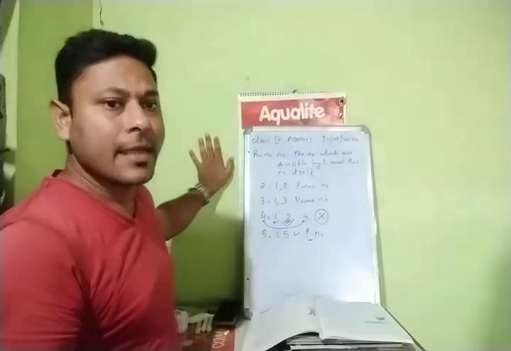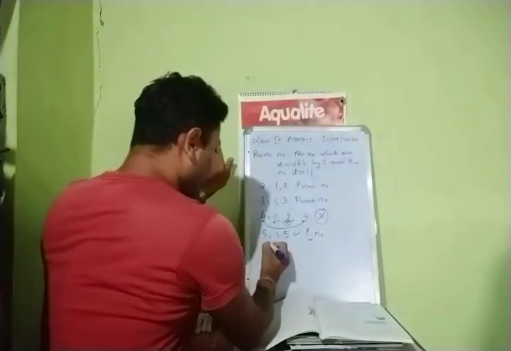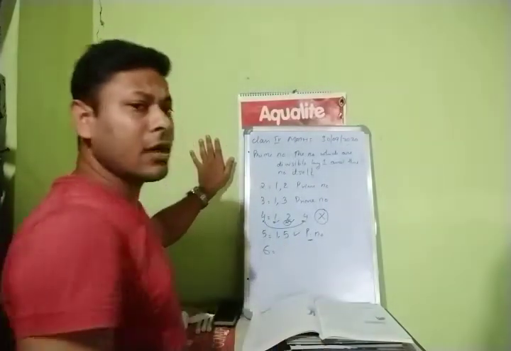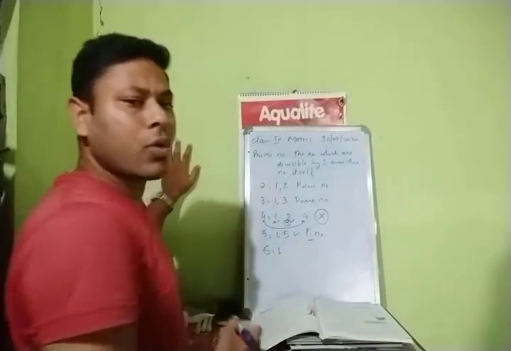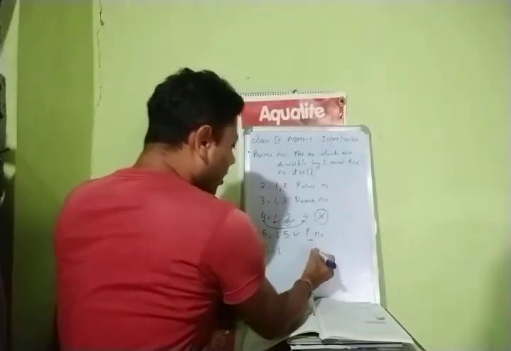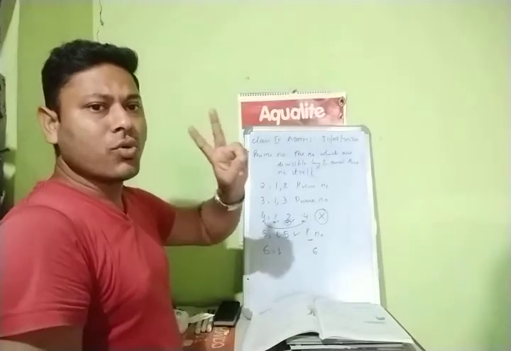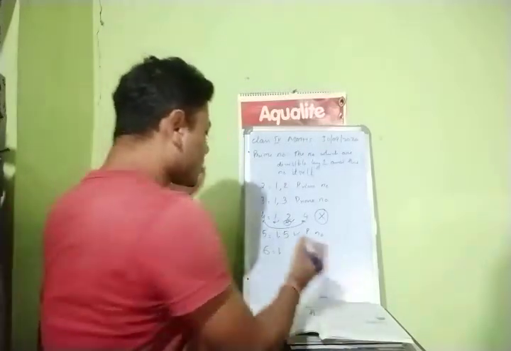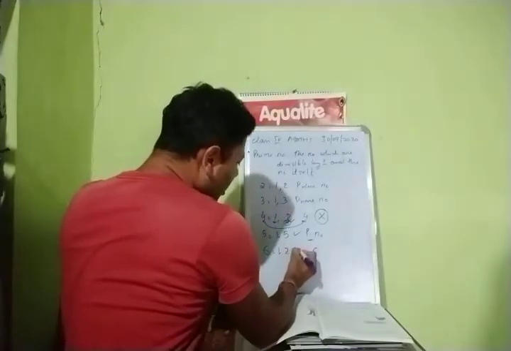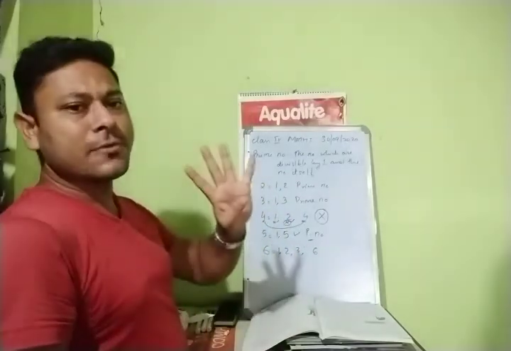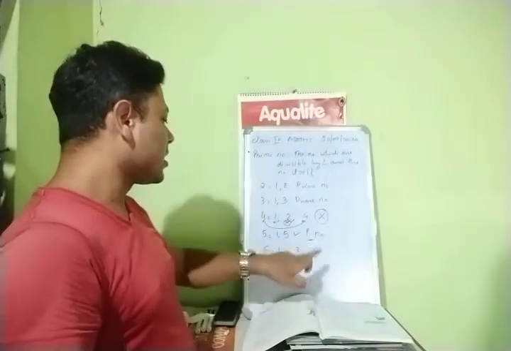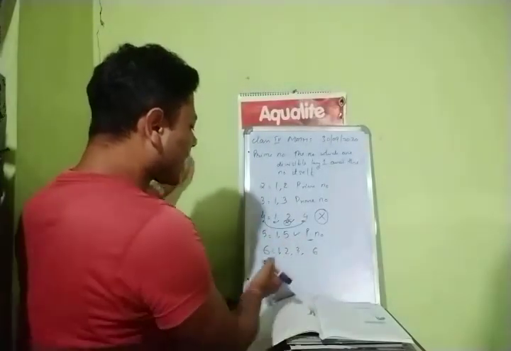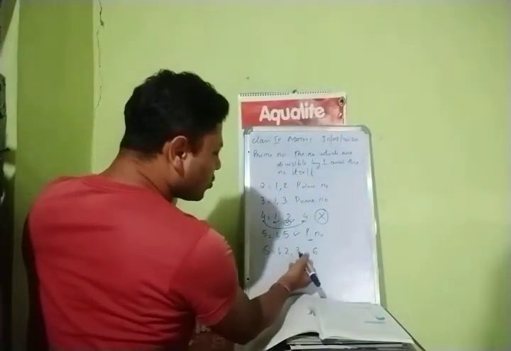Understood, children? Take the example of 6. 6 is divisible by 1. Yes, 1 times 6. Then 2: 2 times 1 is 2, 2 times 2 is 4, 2 times 3 is 6. So 2 times 3 is 6. Then 4: 4 times 1 is 4, 4 times 2 is 8, not there. 5: 5 times 1 is 5, 5 times 2 is 10, not there. Then 6: 6 times 1 is 6. Now check here how many factors there are. 1, 2, 3, 4.